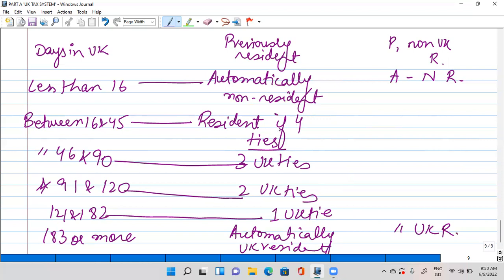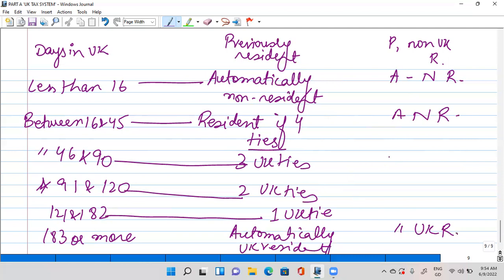Between 16 and 45, if previously he has been resident, we will go for the four ties. But if previously he has not been a resident, so non-UK resident, and he's spending 46 to 90 days, we will consider him a resident if three UK ties are met.